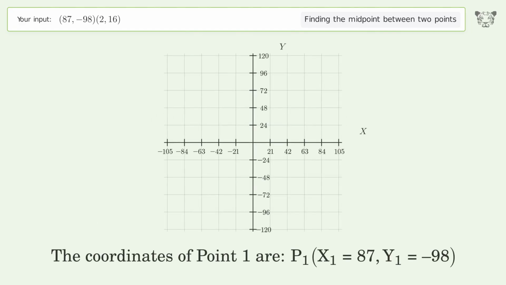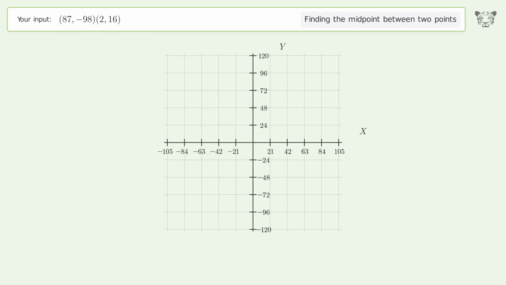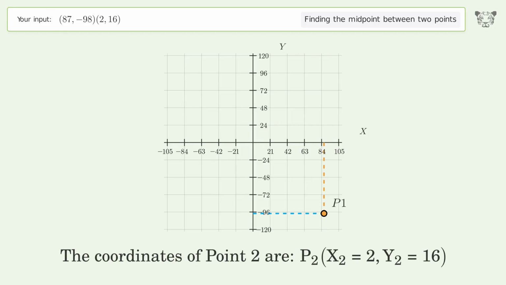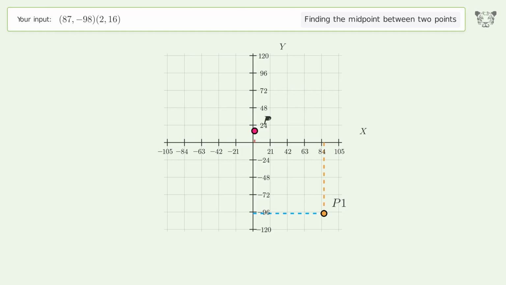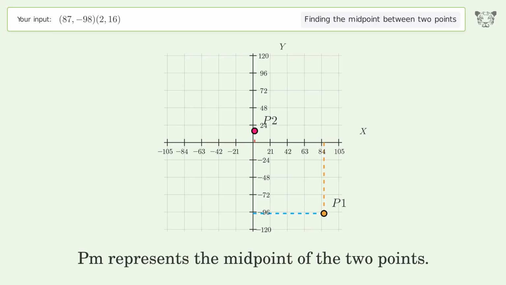The coordinates of point 1 are x1 equals 87, y1 equals -98. The coordinates of point 2 are x2 equals 2, y2 equals 16. PM represents the midpoint of the 2 points.